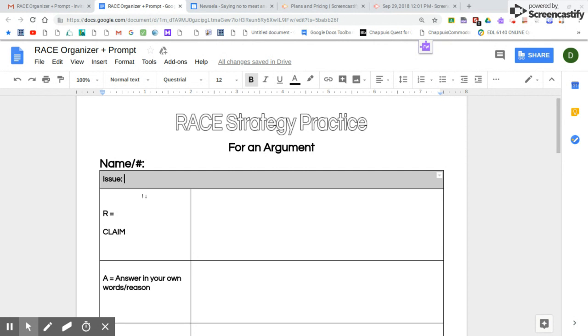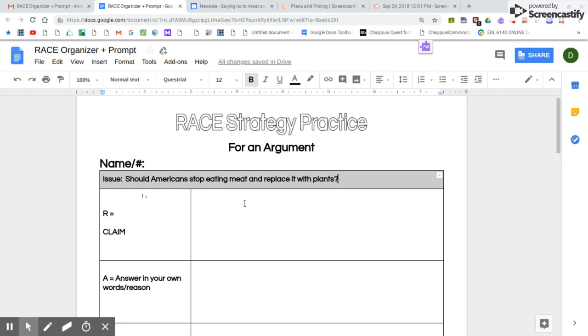So we know that the article is about replacing meat with plants, and they gave us some details about the effects of replacing meat with plants. And so the question is, should Americans stop eating meat and replace it with plants?